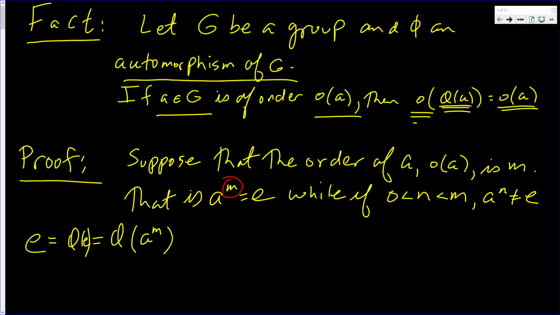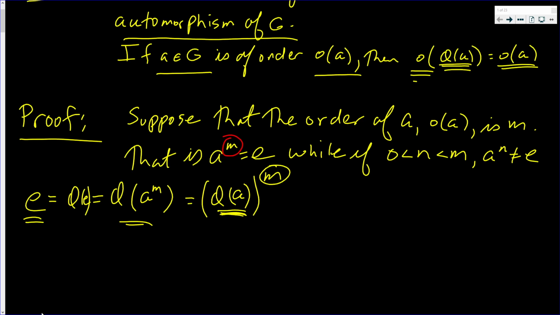But now this here is the same as phi of A, the whole quantity raised to the M. That means if I multiply phi of A by itself M times, I'll get E. The question is, can I do it for a smaller n, smaller than m?